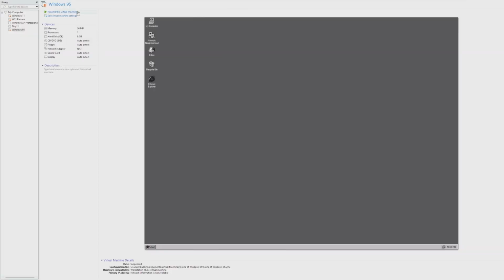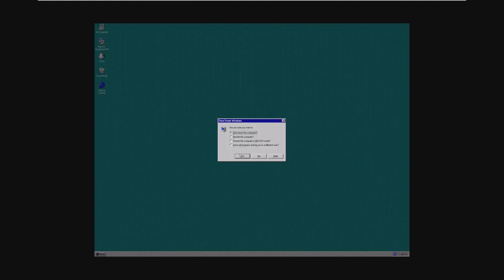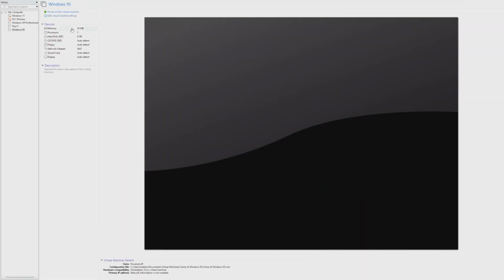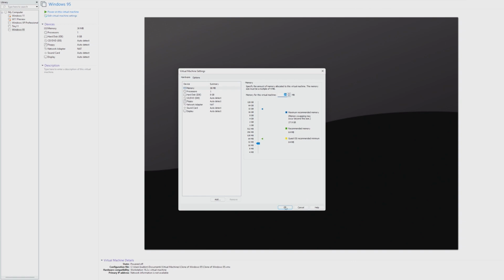Something tells me that the error we were getting was because I just forced shut down the machine. Although we might actually have to force shut down. Oh wait, there we go. It was just locked up for a little bit. Okay, shut down the computer. We're going to go down to 20. No, you know what? Let's go to 24. I feel comfortable going to 24, knowing that mistake was just forcefully shutting down the computer. And would you look at that, 24 megs of RAM, it booted perfectly normal.